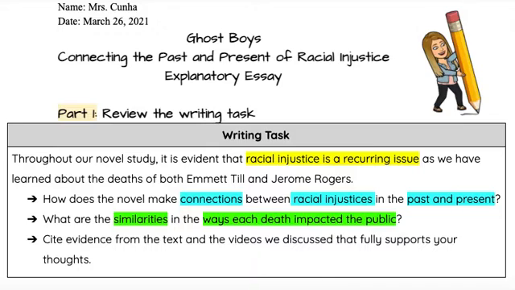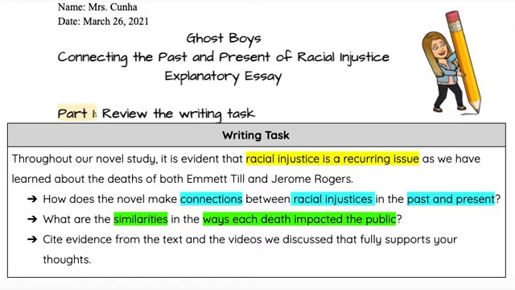So for part one of our explanatory writing, we always know that we have to review the writing task. We have to read what the question is. We have to ask ourselves what type of writing we're doing, who will be our audience, and what is going to be the topic of our essay, right? So we're going to do that together now.